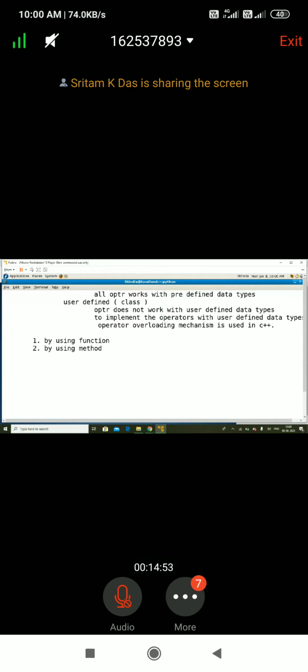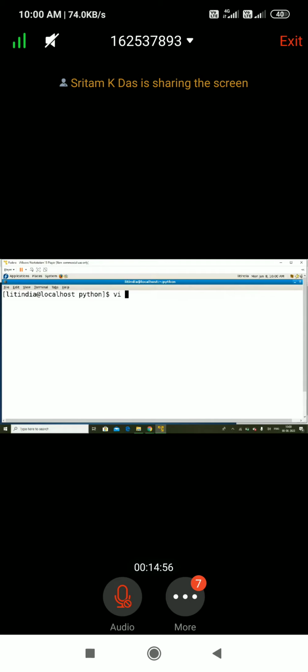No problem. So in the previous class we implemented person. We implemented person object one having some name and age. I'm just making the blueprint, and I created person object two also having some name and age, and I find out which person is max by comparing whether object one is greater than object two or not. So we implemented the greater than operator with objects of classes, and we implemented that through functions.